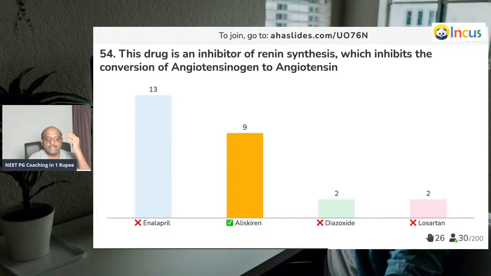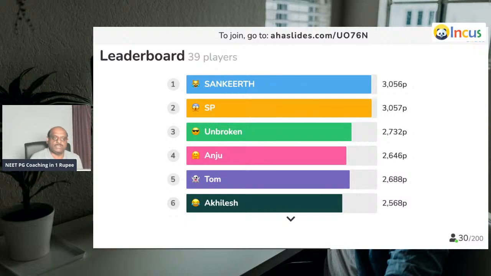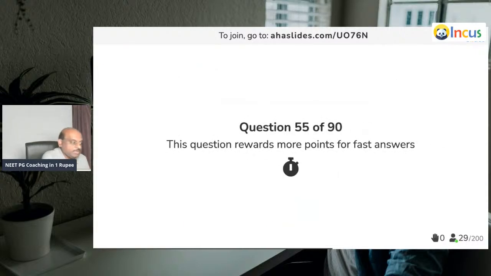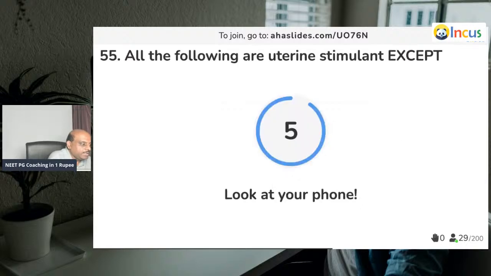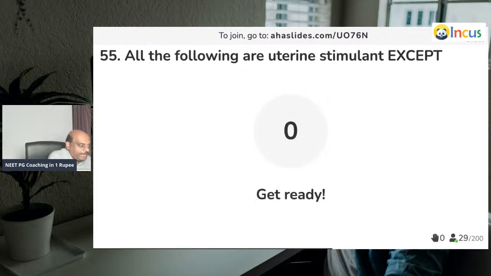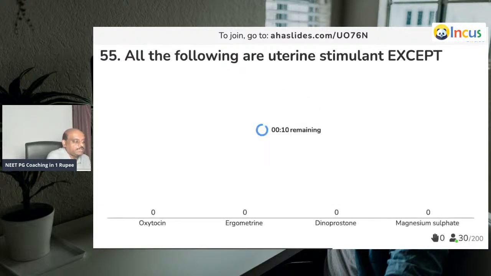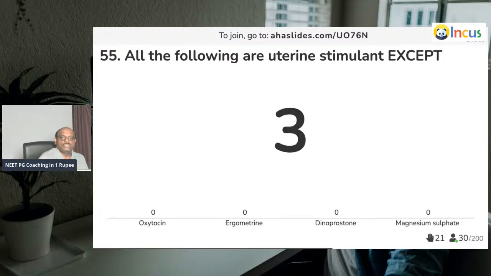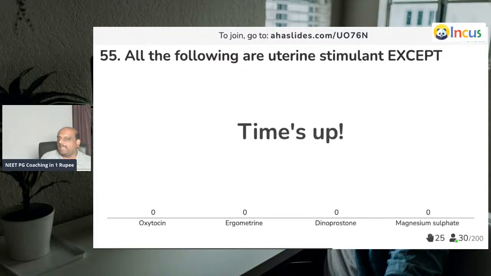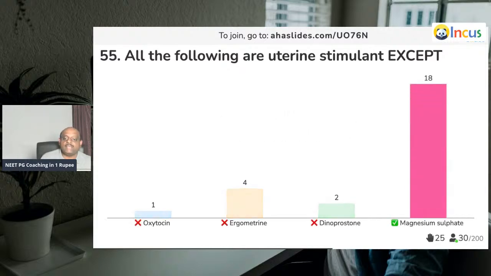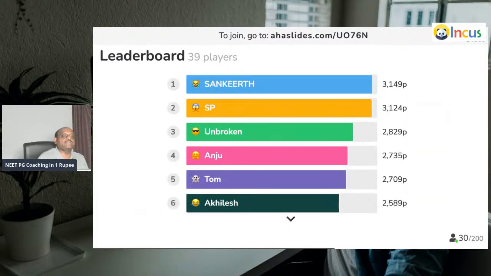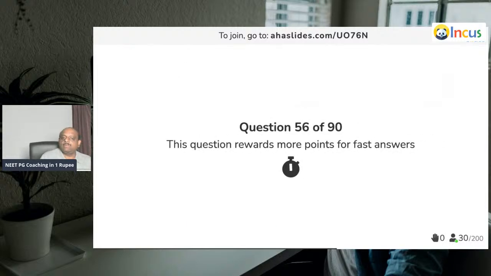So, doctor, it is aliskiren that you need to remember. Very good to see Sankit on the top. Let us see. Question number 55. These are all uterine stimulants, except which does not stimulate the uterus. Very easy question, right? Always, single liners are more challenging than the case study based ones. So magnesium sulfate is not. Very good. Question number 56.